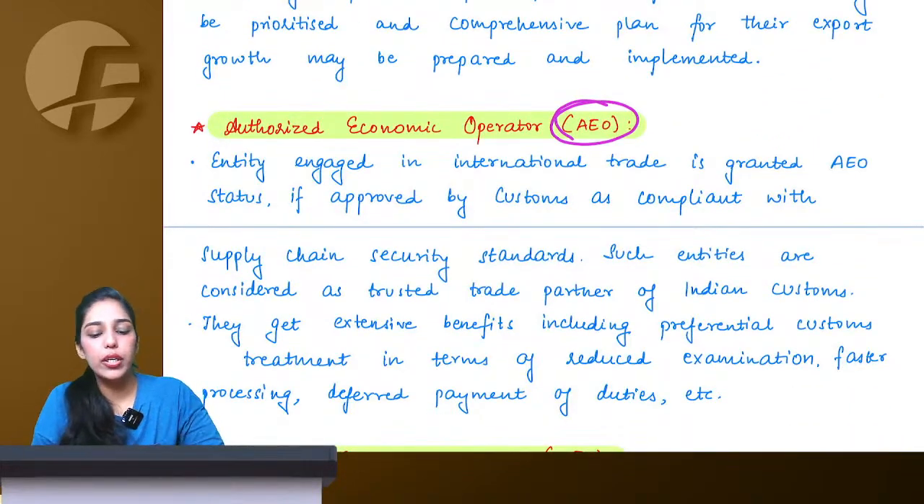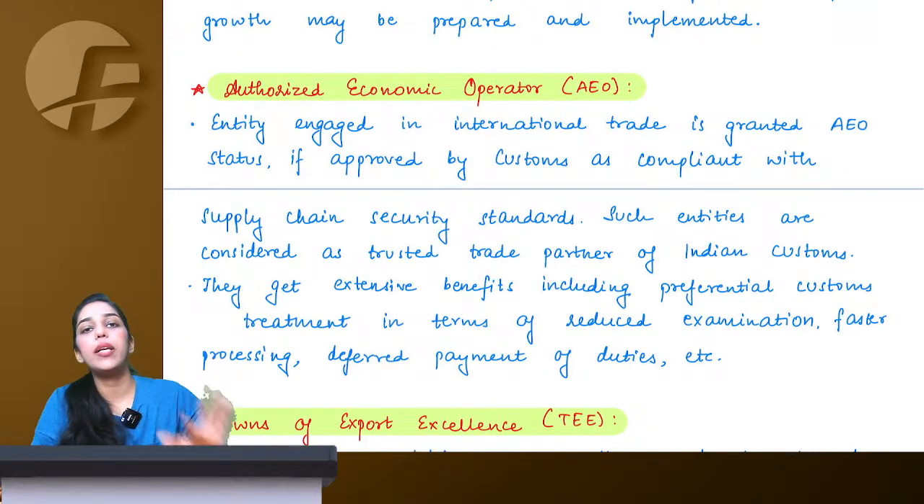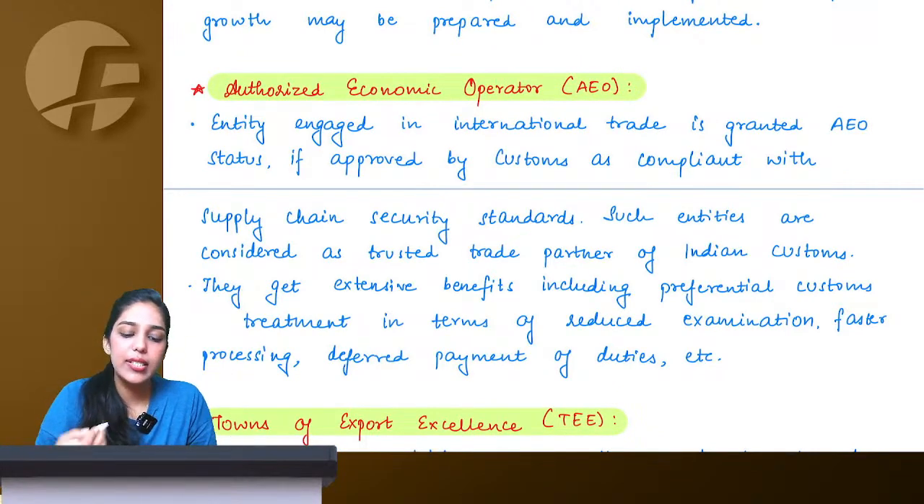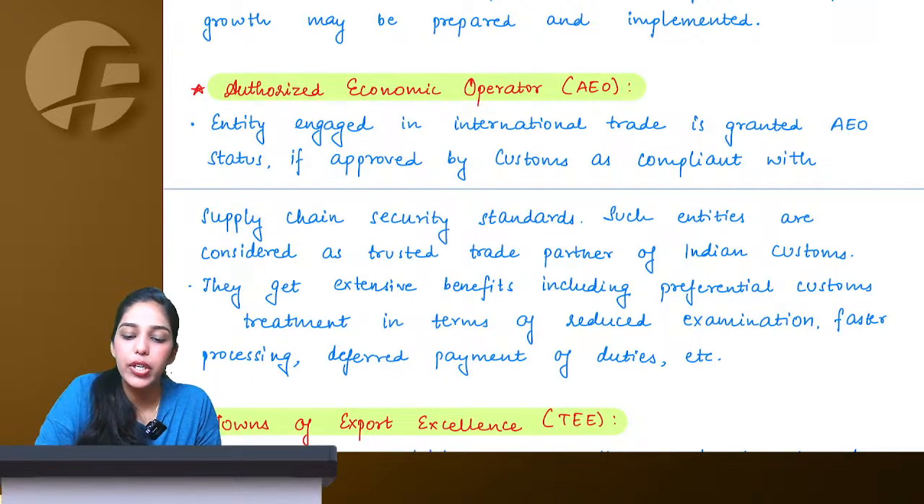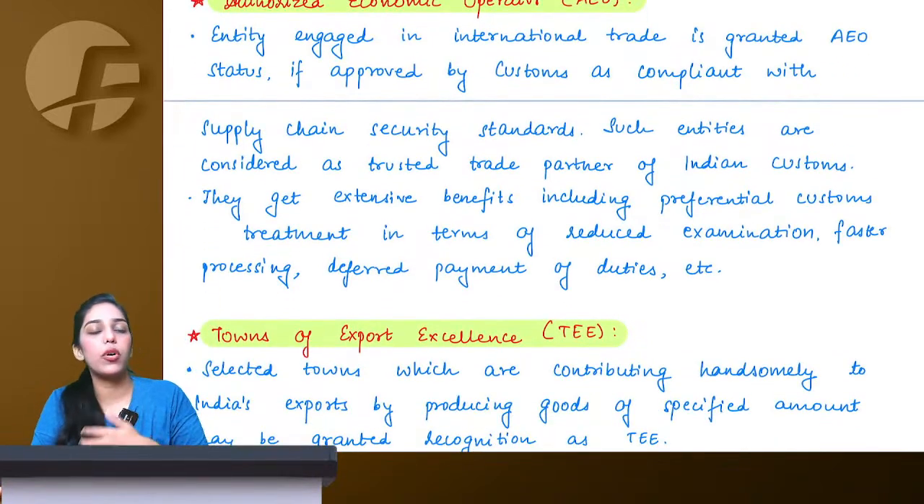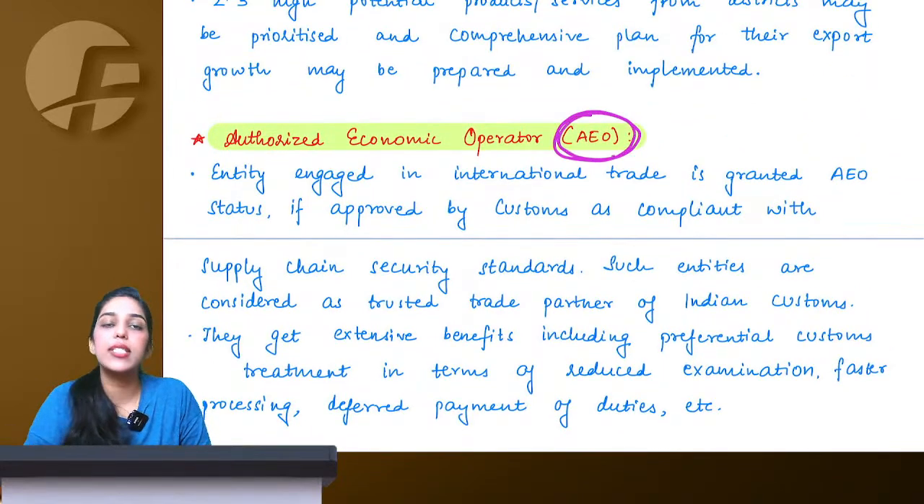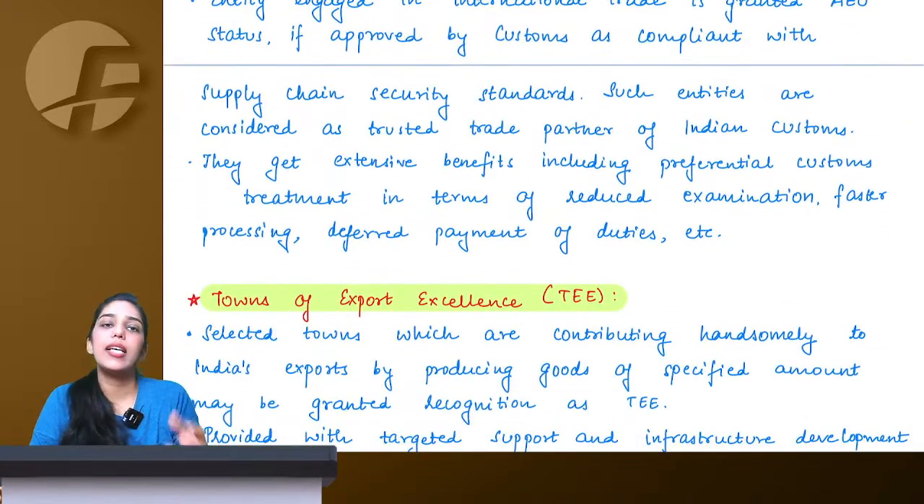Not very much important. Authorized economic operator. So all of the entities that are involved in import export are granted the status of AEO. An entity engaged in international trade is granted the status of authorized economic operator if customs approves it. Means if all of my import export satisfy the supply chain standards, then government gives me the status of authorized economic operator, and then I get certain benefits.